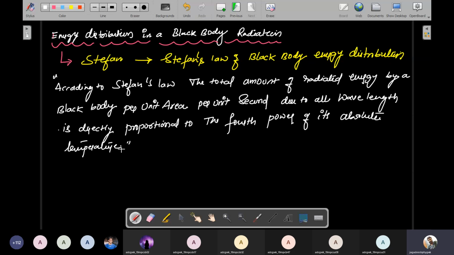This definition is very important. Actually, in this definition I can simply explain. In the next page I will explain. Actually this is for rough purpose, so I'll move back, don't worry.